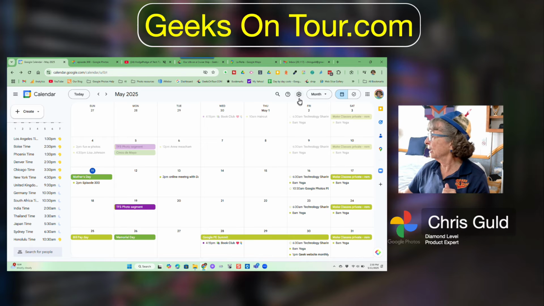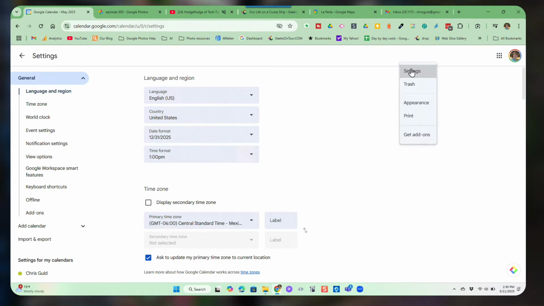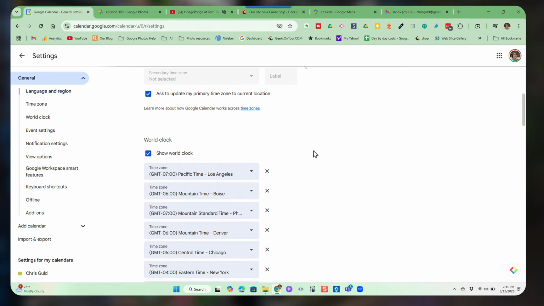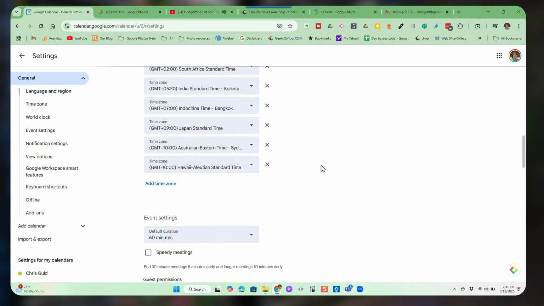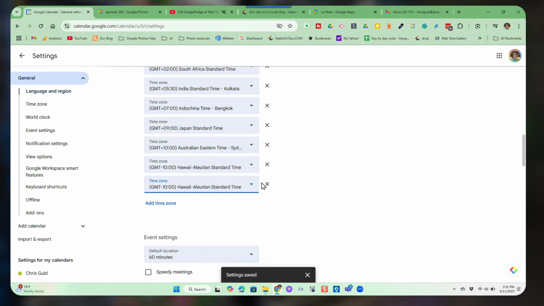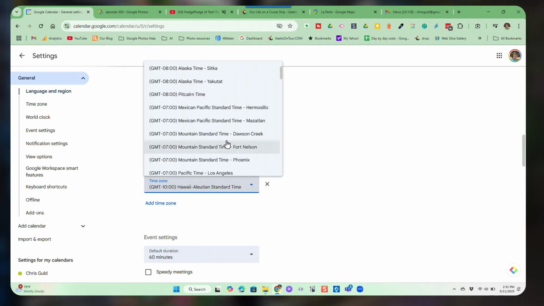In Google Calendar, on the computer, I click on the Settings tool and Settings, and then it's called World Clock. So I have set up all these other time zones that I want to see in my world clock. I can add another one, and I have to click the down arrow and find Portugal. Now, there's no search. I sure wish there was. I can find it in here somewhere.